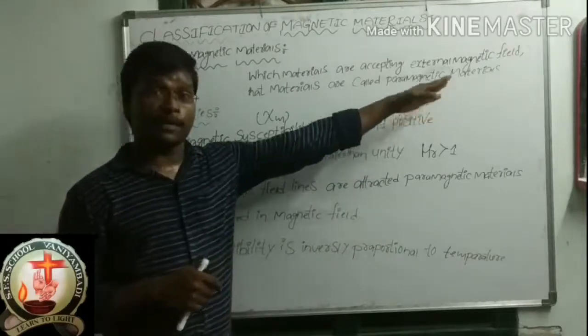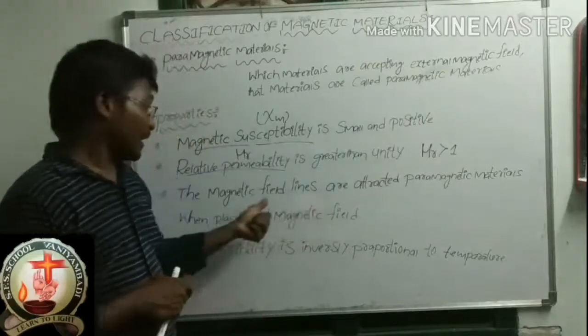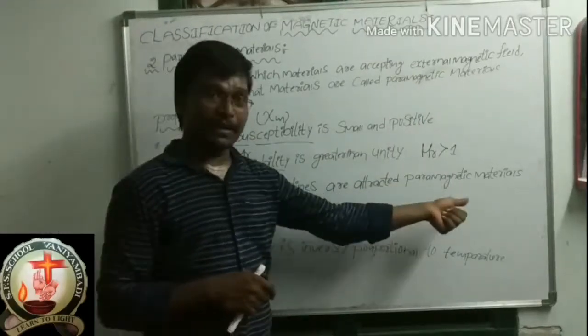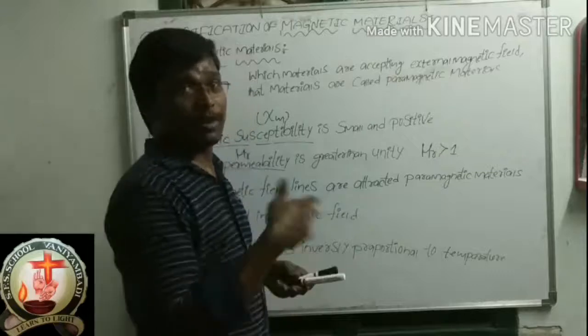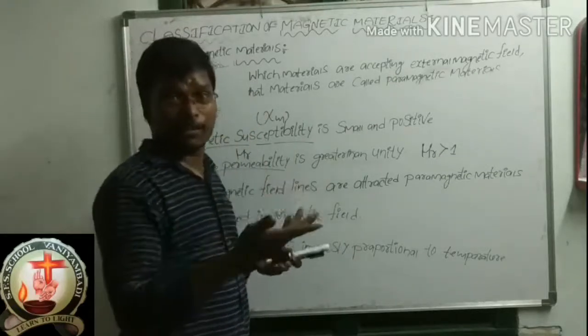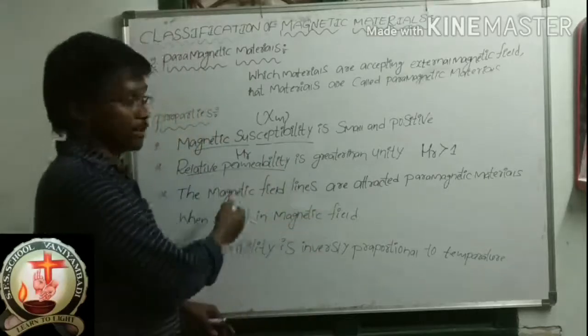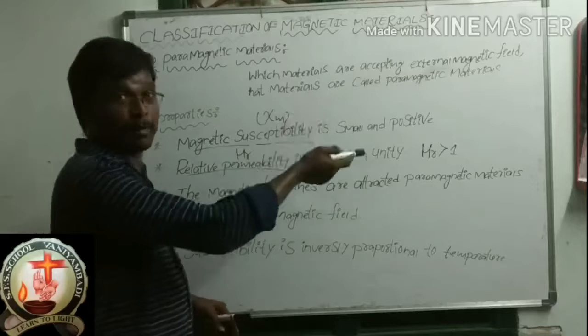When I was explaining the definition, I explained this already. The magnetic field lines are attracted to paramagnetic materials. We know already. So which materials are attracting the magnetic field lines? Those materials are the paramagnetic materials. Correct. So there is no need for explanation about this point because I already explained.